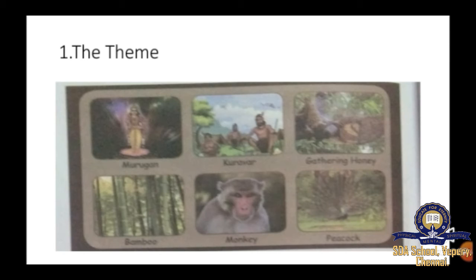Bamboo, Vengai and Kurunji flower. Okay. And then the animals, see the animals? Monkey. Some other animals are deer. So monkey and deer are available there.